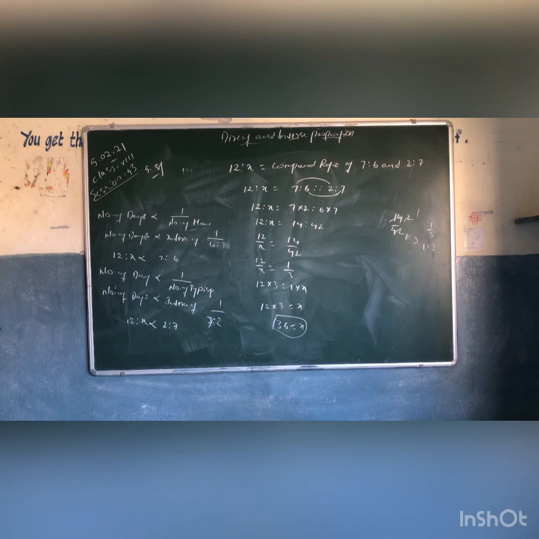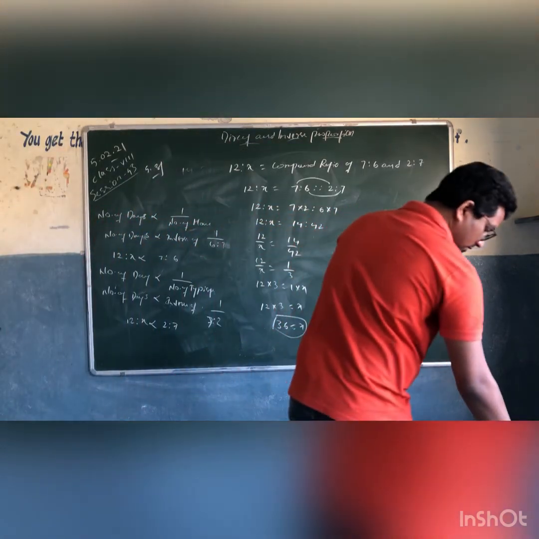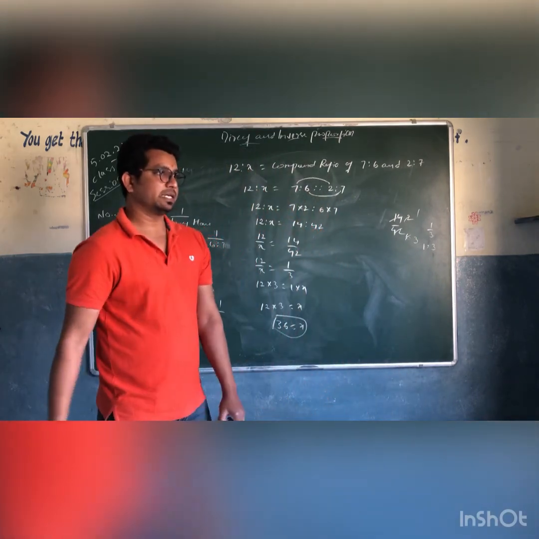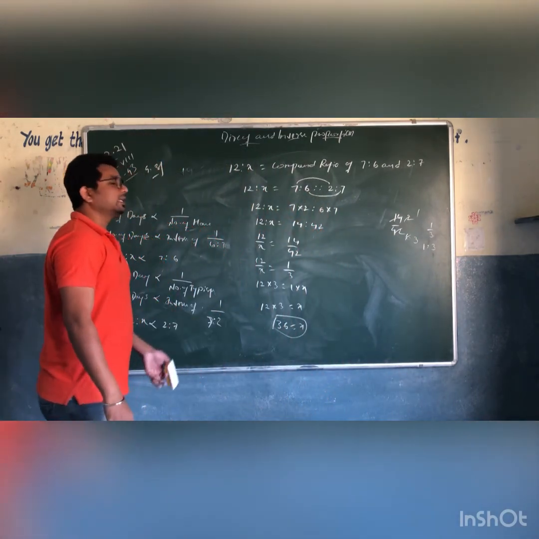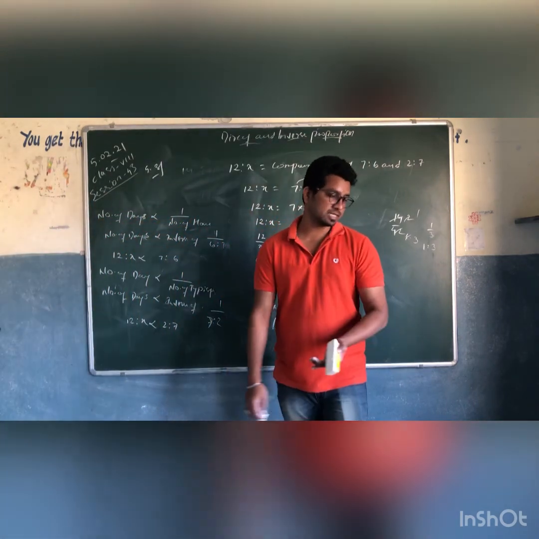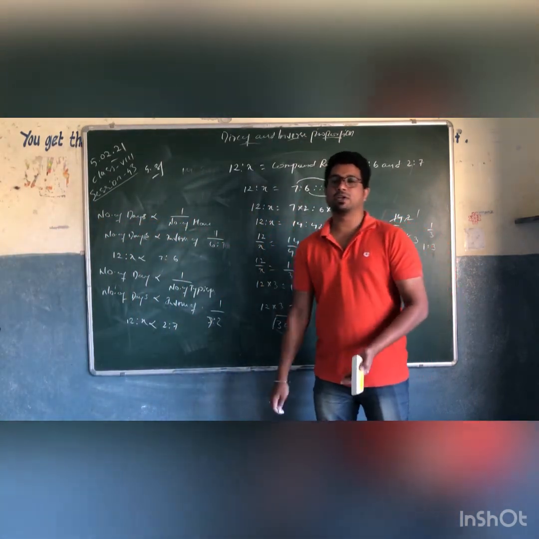So how many days are they taking? 36 days. So they are taking 36 days. 4 typists are taking 36 days when they work for 7 hours per day.